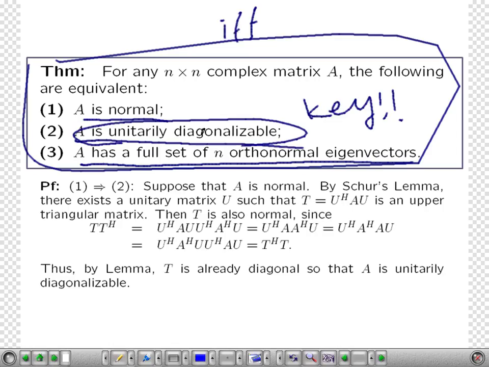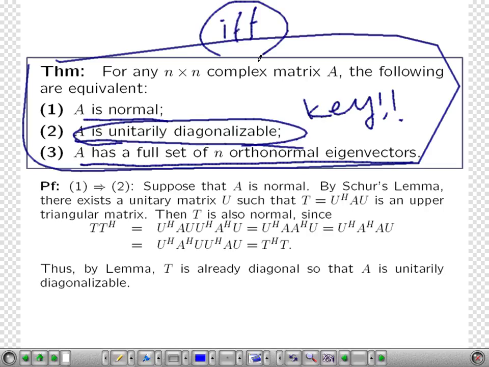If a matrix is unitarily diagonalizable, everything is so simple. When you think about the matrix A, we only have to think about the diagonal matrix. And the bridge is a unitary matrix. For a unitary matrix, we don't have to do any calculation to find its inverse. So there's no calculation involved here, and all we have to do is deal with the diagonal matrix instead of the n by n matrix. So everything is simple.